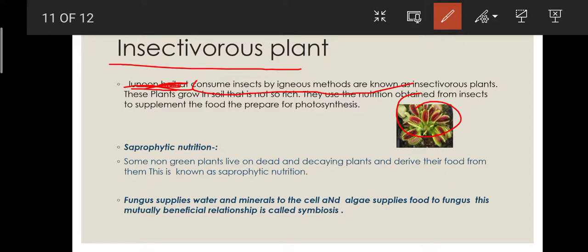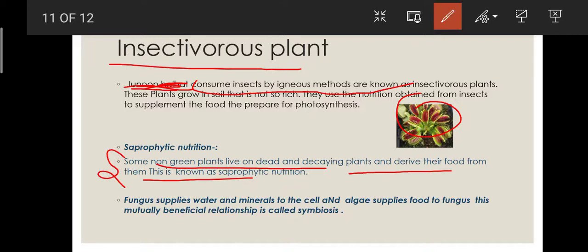Now what is saprophytic nutrition? Saprophytic nutrition is found in mushrooms and other fungi and bacteria. Some non-green plants that live on dead and decaying plants and derive their food from them have saprophytic nutrition.